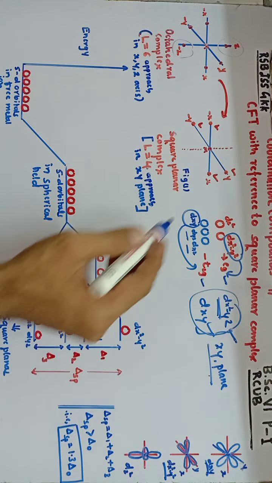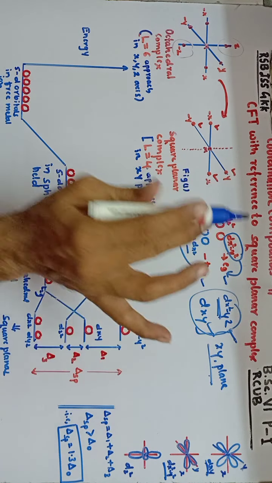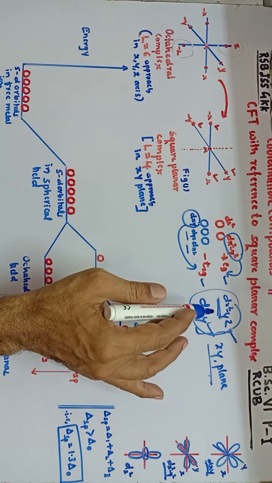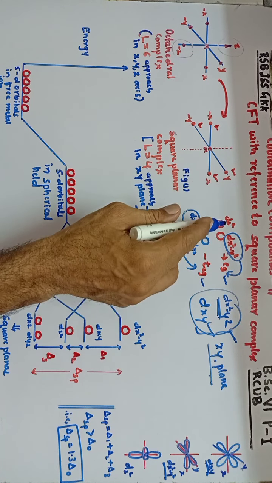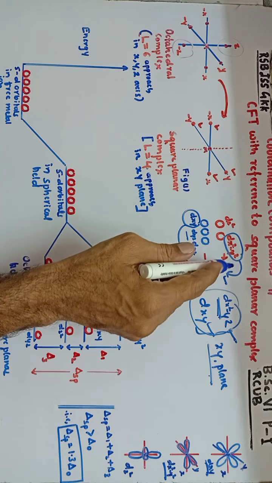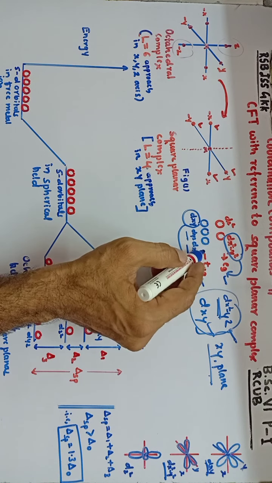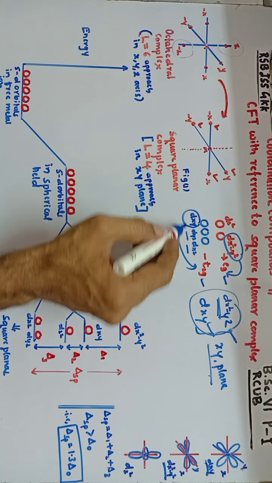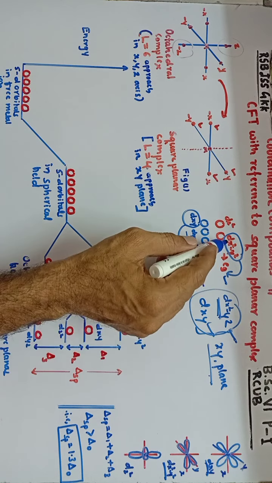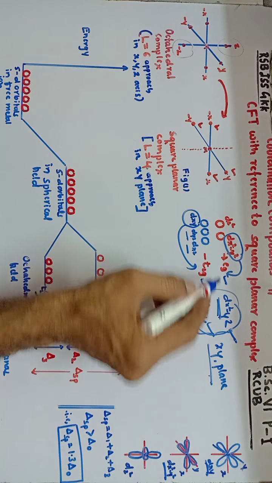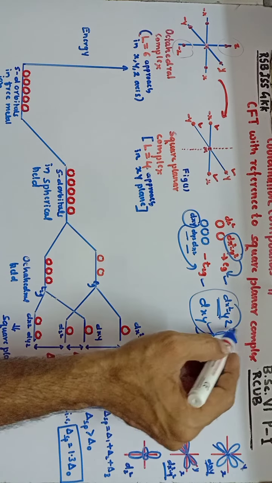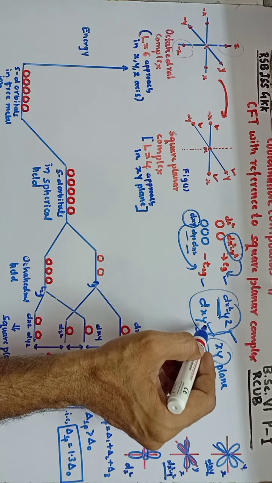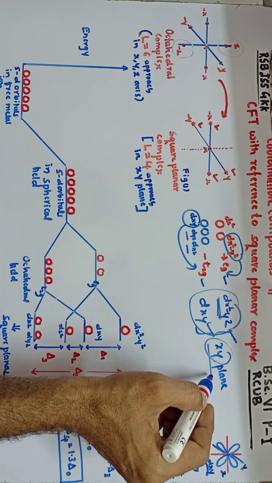So totally what we came to know from this discussion: out of the 5 d orbitals, dxy, dyz, dxz, dz square and dx square minus y square, the dxy orbital from the T2g set and the dx square minus y square from the EG set have their lobes present in the xy plane. Therefore these two orbitals will experience more repulsion from the ligand field.